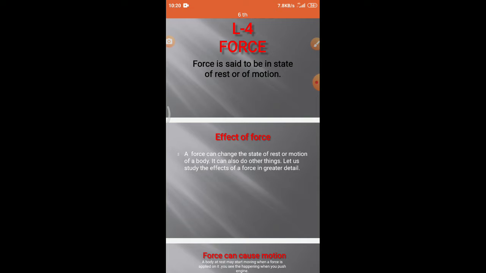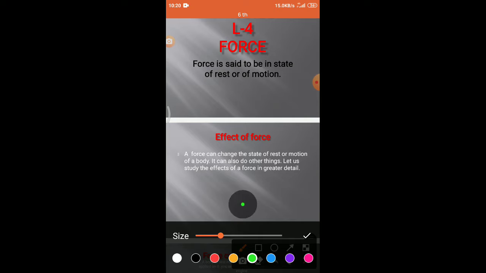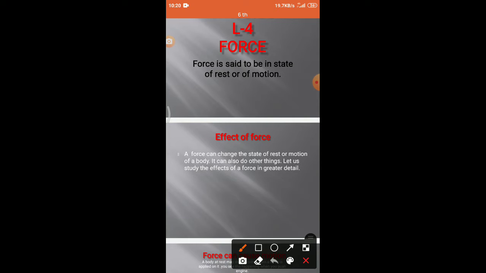So our next topic is effect of force. The different things that force can do is called effect of force. A force can change the state of rest or of motion of a body. So it can do different things. So today we will study the effect of force.